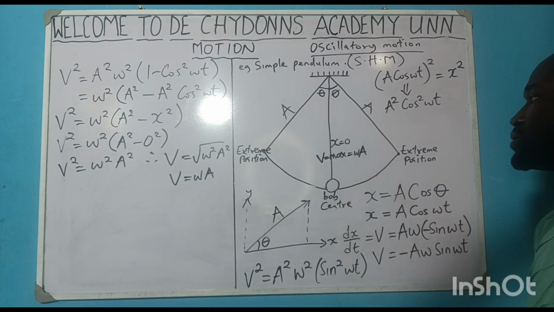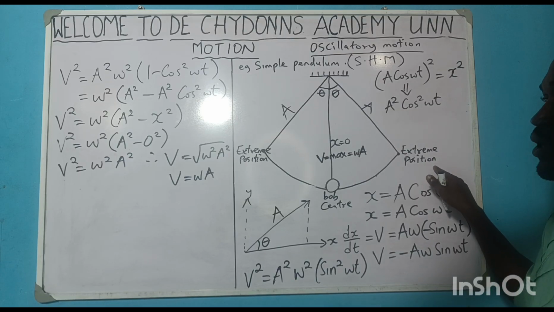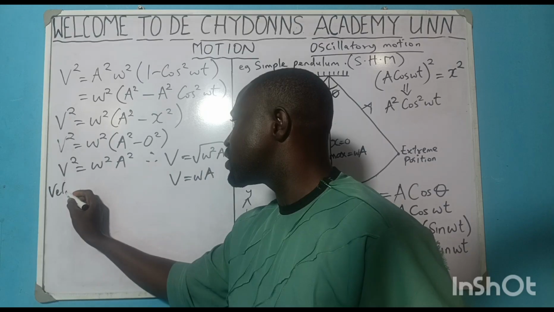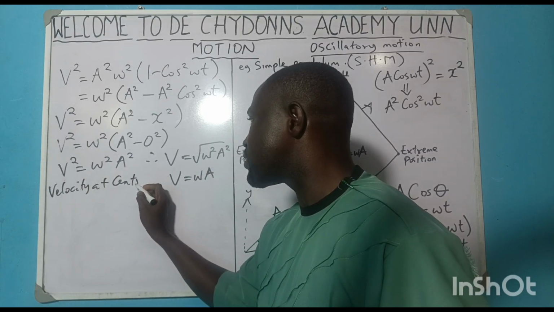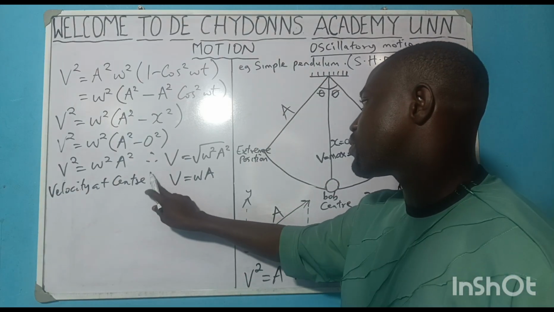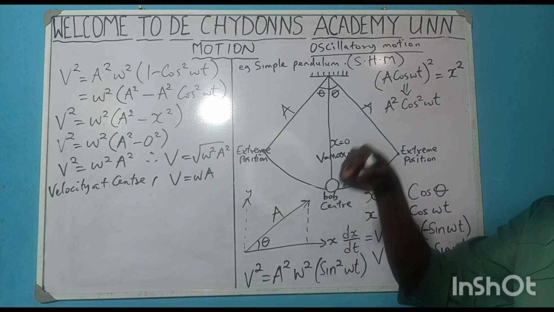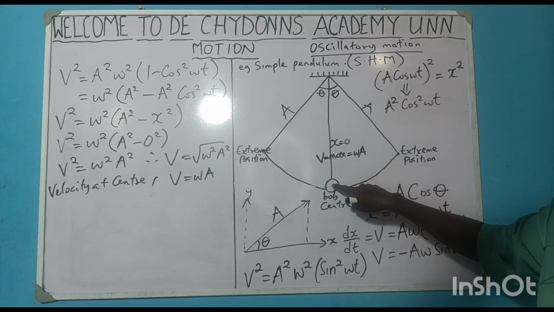That is about that. What about at the extreme position? What will be the velocity? So this is velocity at center. So when a body is undergoing simple harmonic motion, the velocity of that body at the center, are you getting it?